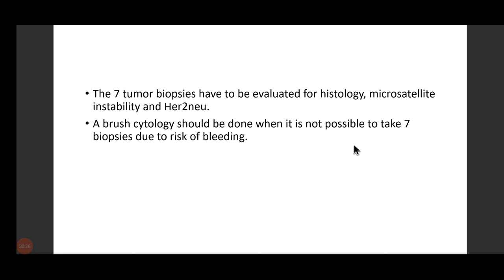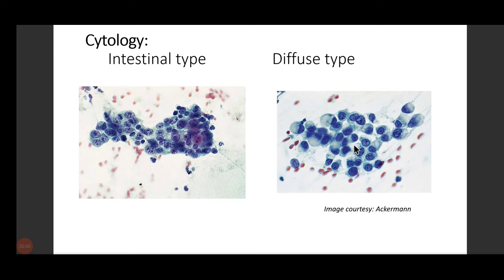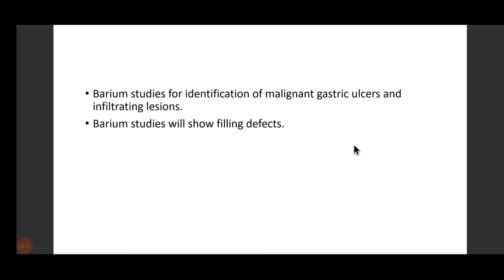Trastuzumab therapy for HER2/neu. You'll get this particular chemotherapeutic drug in your pharma. Yes, HER2/neu. Okay. Now cytology. In cytology, we get these two types of pictures. Intestinal will give you a compact picture. Diffuse will give you individual cells, very clearly seen.